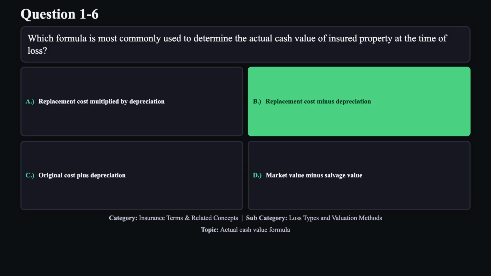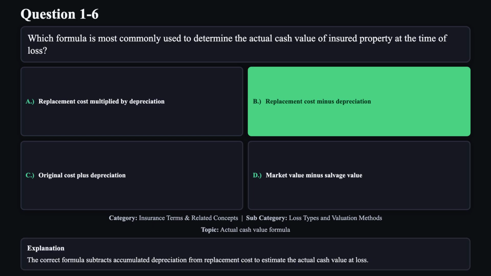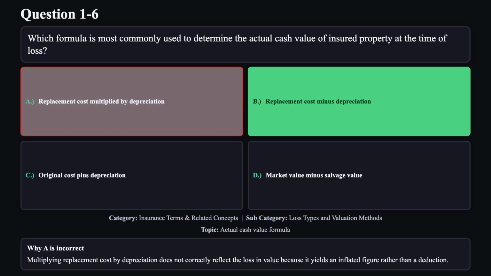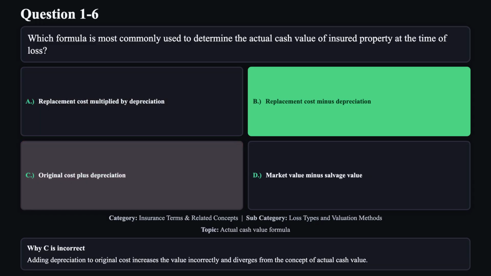The correct answer is B. The correct formula subtracts accumulated depreciation from replacement cost to estimate the actual cash value at loss. Reason A is not correct. Multiplying replacement cost by depreciation does not correctly reflect the loss in value because it yields an inflated figure rather than a deduction. Reason C is not correct.